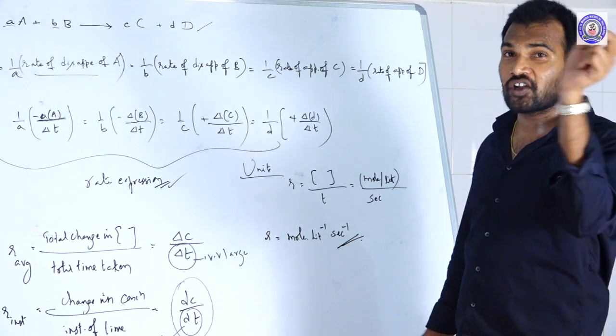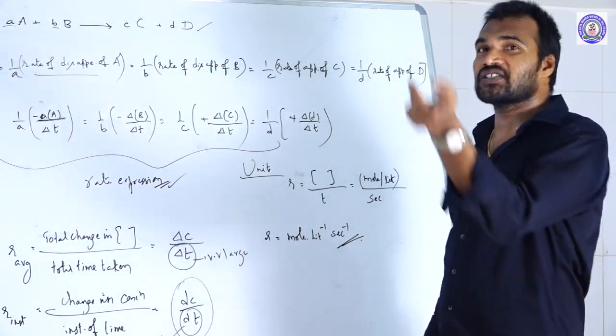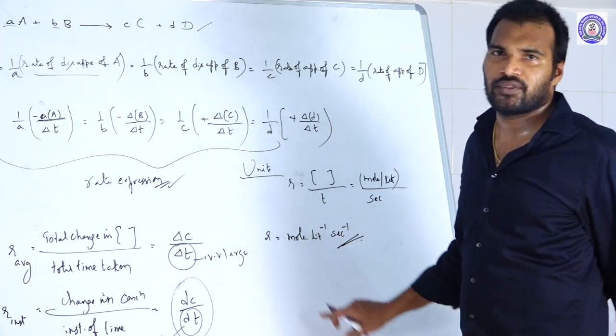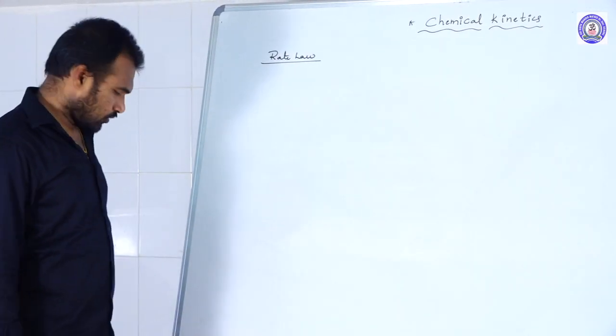But the units of the rate constant will be different. Don't be confused. The units of the rate constant depend upon the order of the reaction, but the units of the rate of the reaction always remain the same for any order. Next one, rate law.